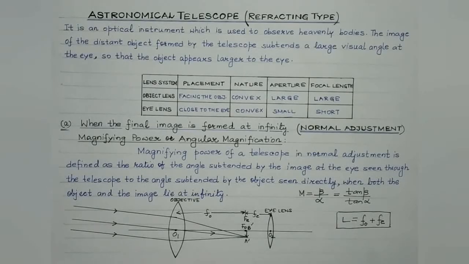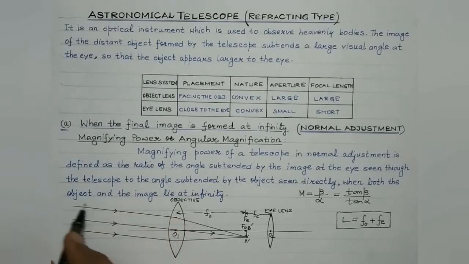And again, I must remind you that A dash B dash will act as an object for the eye lens, and A dash B dash must be formed at the focus of the eye lens, so that the focus of the objective and the eye lens both coincide, right? So here one assumption which we'll consider is that the object is located at a very, very far away distance. So what we can assume is that the angle subtended by the object at the eye is practically the same as that subtended by it at the objective.